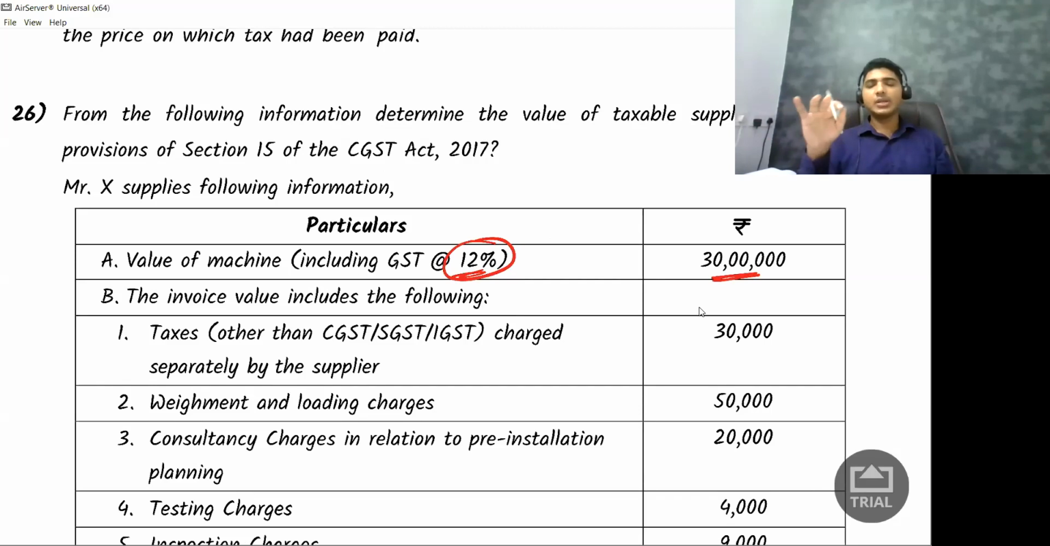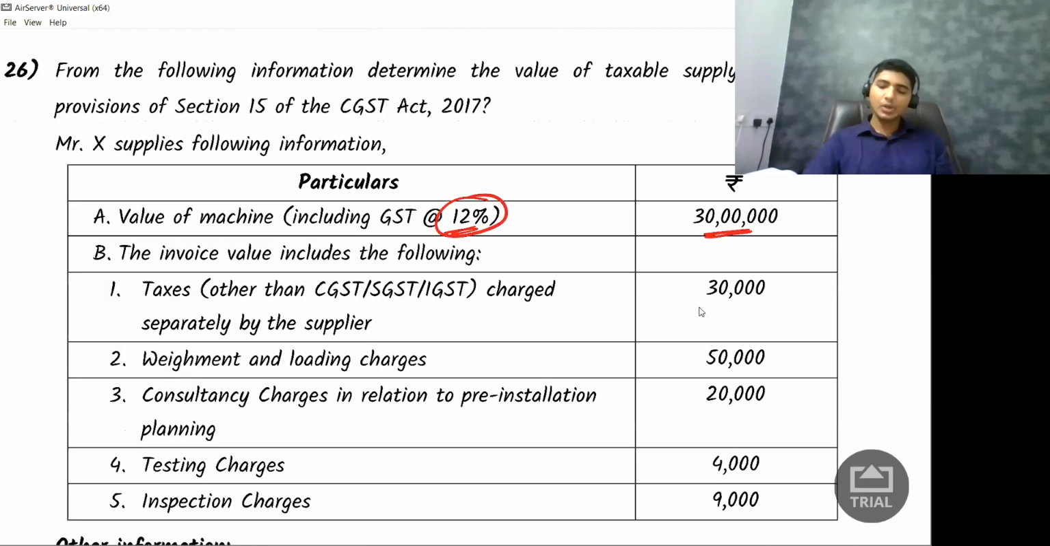Next, the invoice value includes the following. So there is tax of 30,000 rupees. It is already included. I don't have to add it again. Now the question is, should I remove it? Answer is no, because tax is included.